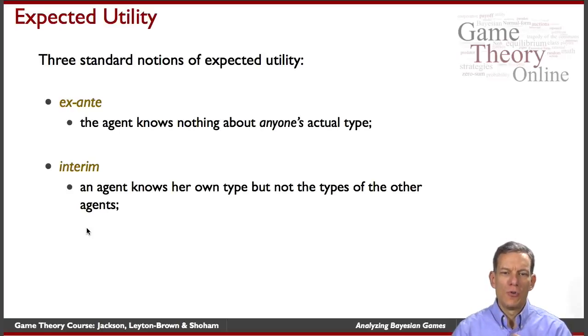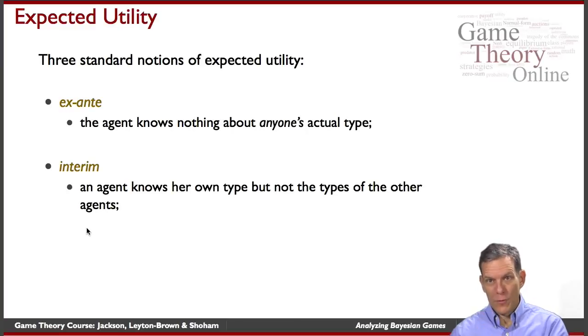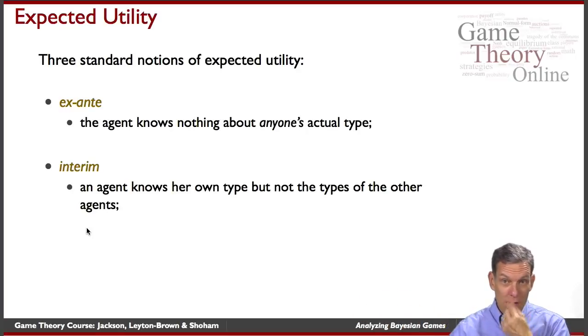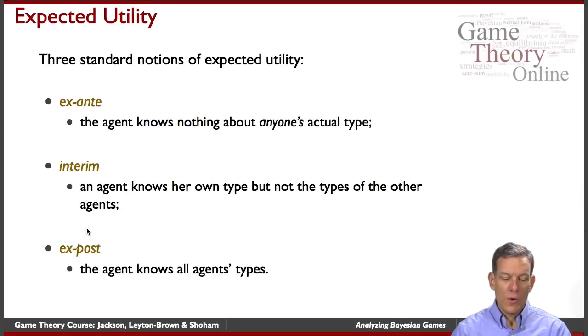Second possibility, the interim stage. A person knows something about his or her own type, but not yet the types of other players. This is a setting where you have seen some parts. I've done my homework, I know what I've seen, and I have to form a strategy to bid in an auction, but I don't know what the other players have seen. That information could be valuable not only in determining what their action is, but also in determining whether or not I want to follow a certain behavior, based on what my payoffs might be, contingent on what information they might have. And the third one is ex post. Everybody knows everything about everybody's types.